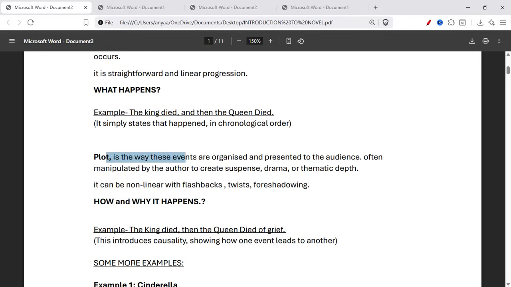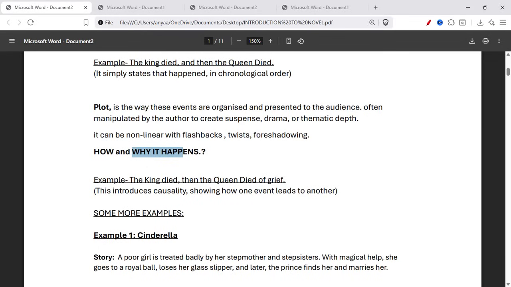Plot is the way these events are organized and presented to the audience, often manipulated by the author to create suspense, drama, or thematic depth. It can be nonlinear with flashbacks, twists, and foreshadowing. It shows how and why it happens. For example, the king died, then the queen died of grief. So this introduces causality, showing how one event leads to another.